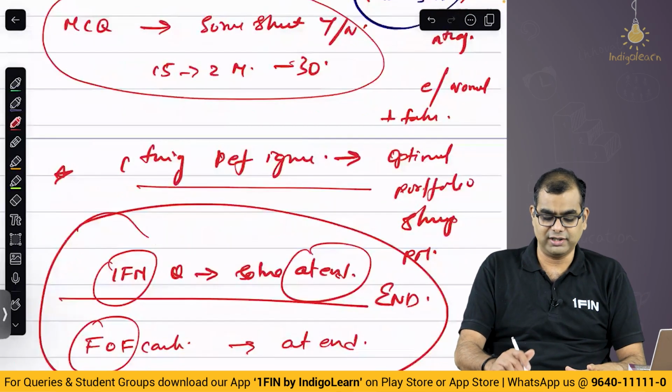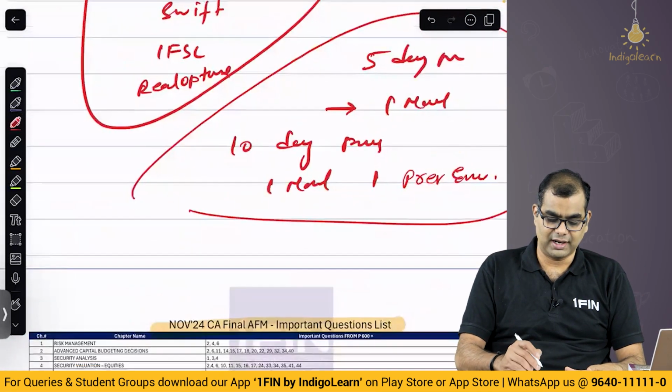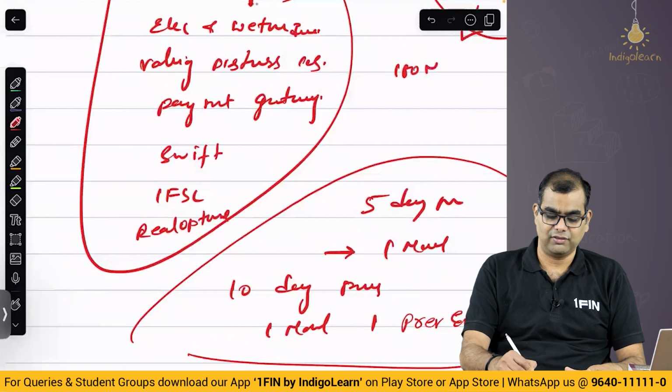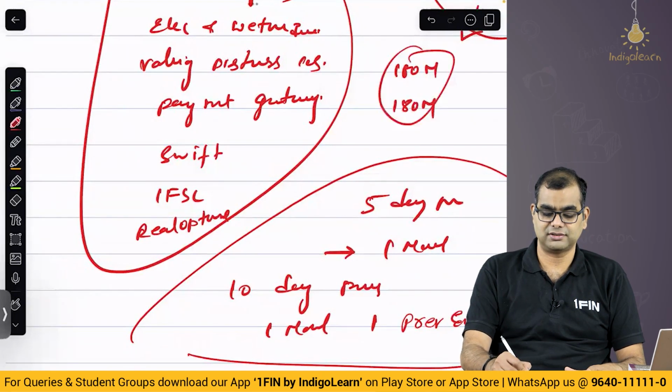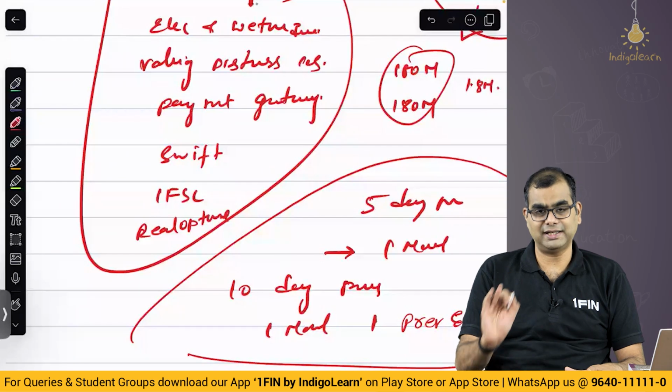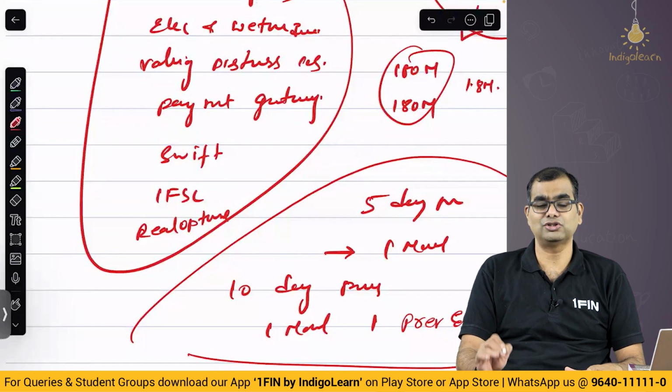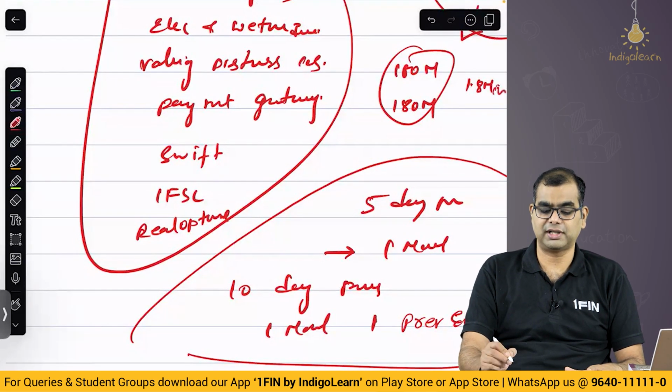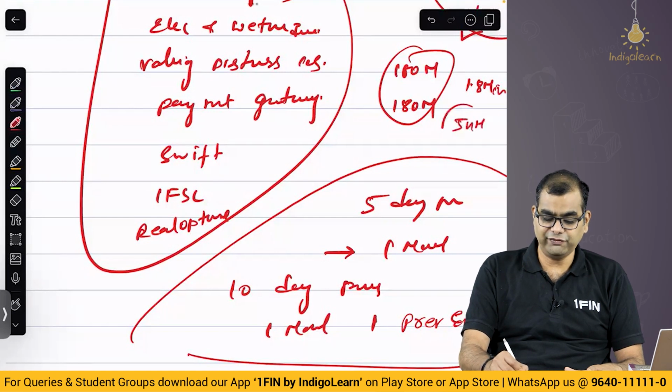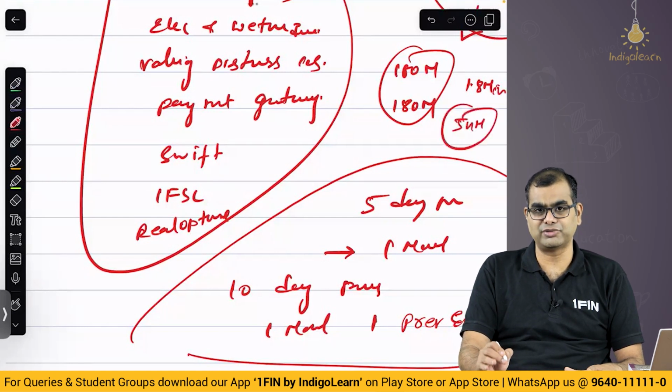See, what is it? You have 100 marks, 180 minutes. So each mark is 1.8 minutes. So 30 marks of MCQs is 30 into 1.8, which makes it 54 minutes. If you can finish 10-12 MCQs, they most likely will ask 15 MCQs, 10-12 MCQs you can finish in the first half an hour quickly.